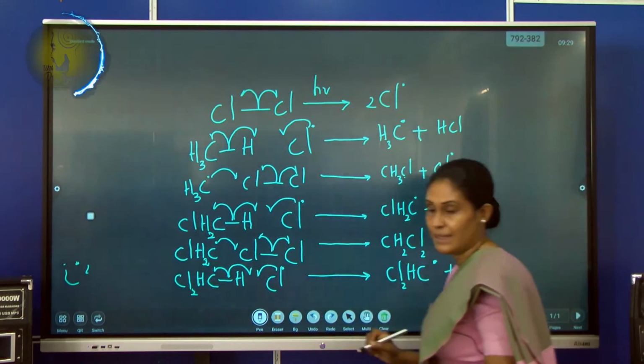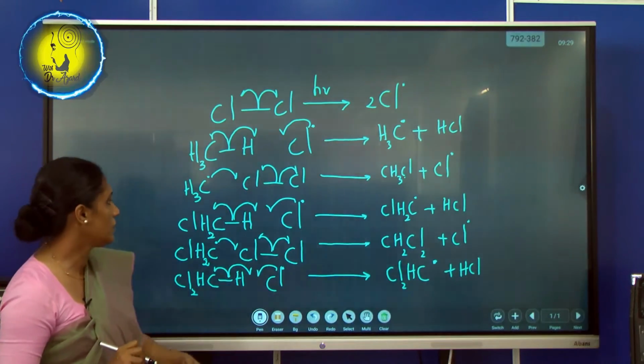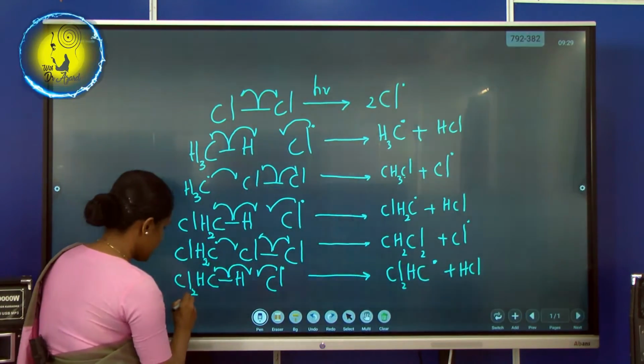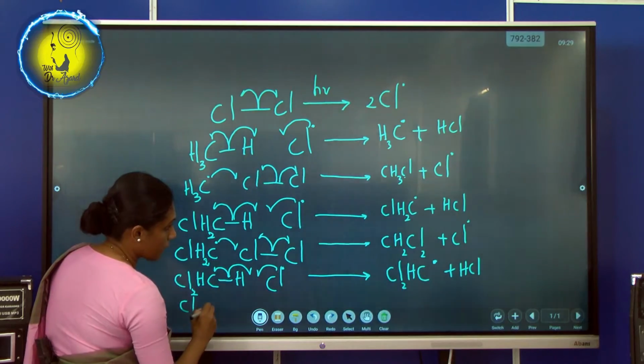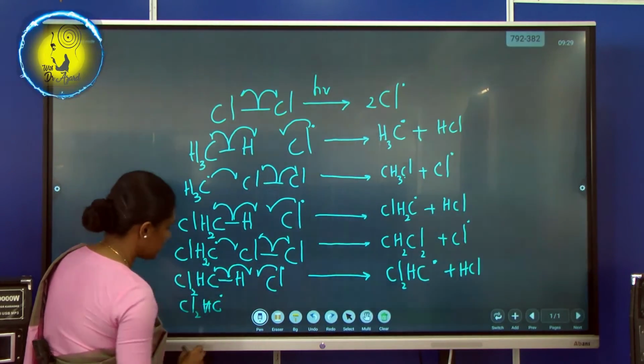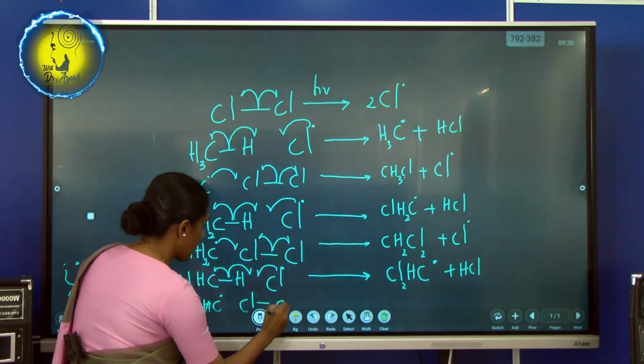See, there's a pattern here. Oh, I have to use this space, that is the only step that I can write. Okay, let me take what I have in my hand, Cl2 HC, then let's make free radicals.